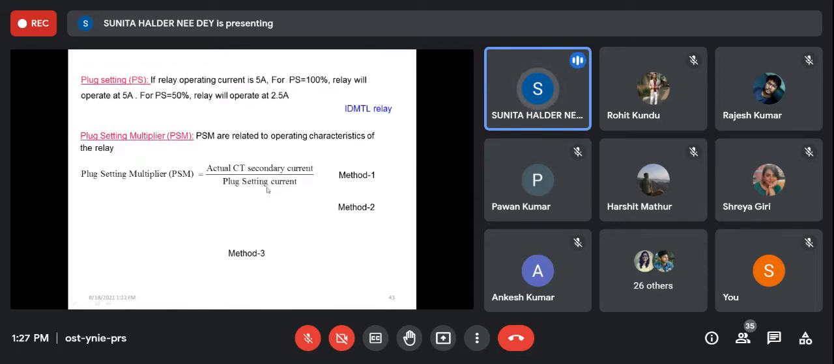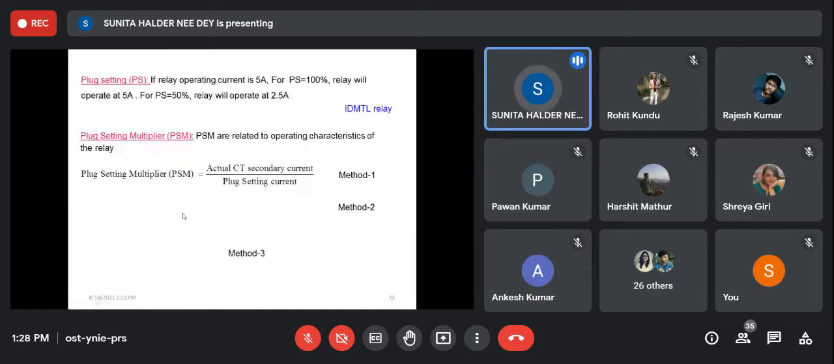So two different types of IDMTL relay will be comparable using the plug setting multiplier. That is actually the use of the plug setting multiplier. Otherwise, you can directly draw the time current characteristics of the relay, because for an overcurrent relay, time current characteristics are important: for a particular amount of current, how long the relay will take to operate. That is the time current characteristics. So this is one method to calculate the plug setting multiplier, actual CT secondary current by plug setting current. So if the PS is 100%, then the plug setting multiplier will be 1.